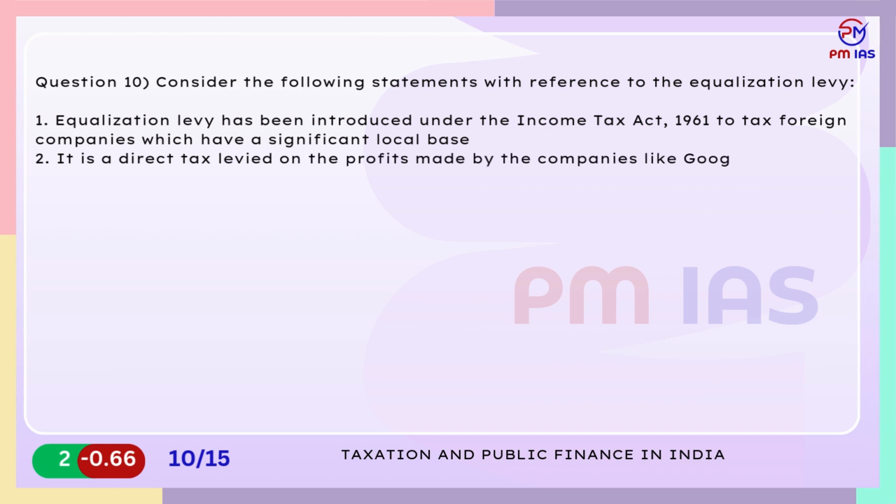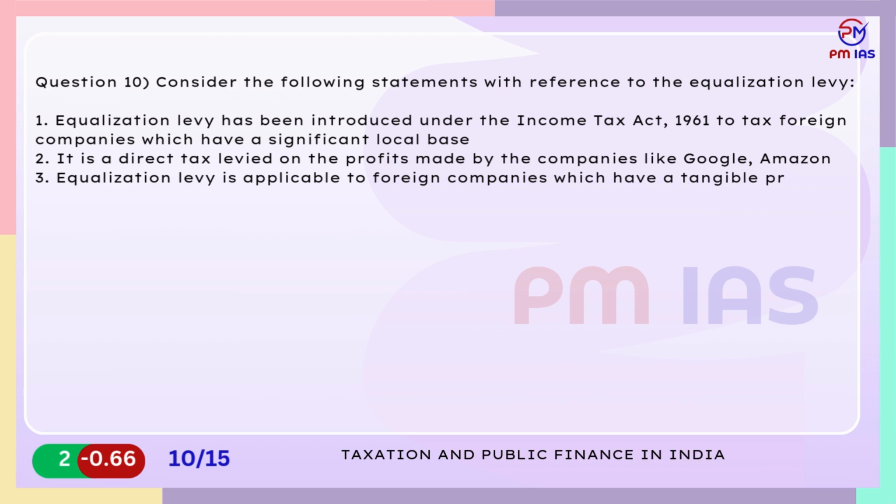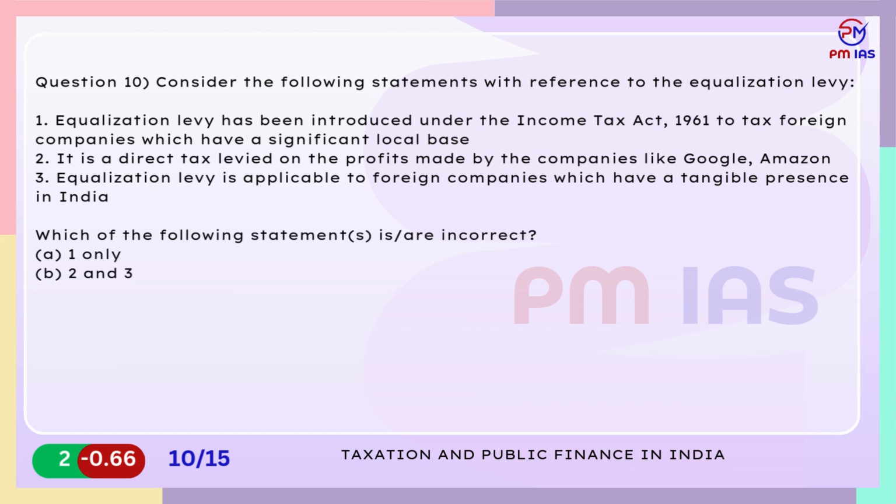3. Equalization levy is applicable to foreign companies which have a tangible presence in India. Which of the following statements are incorrect? A. 1 only. B. 2 and 3 only. C. 3 only. D. 1, 2 and 3. Question 11.